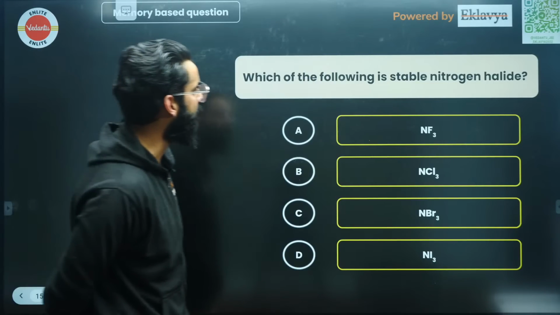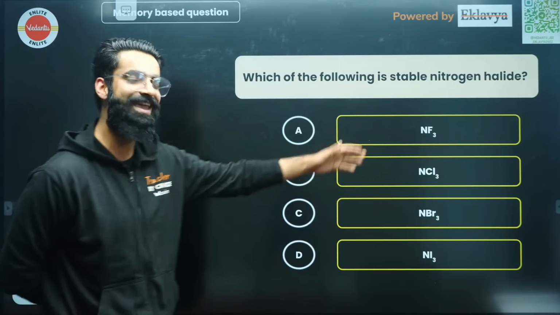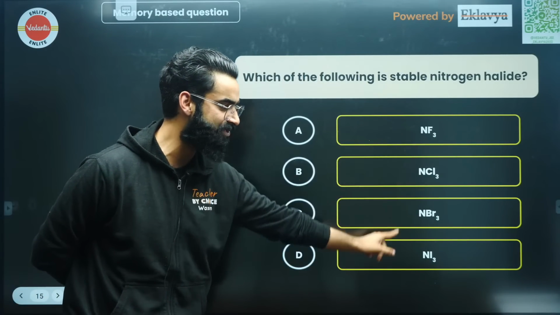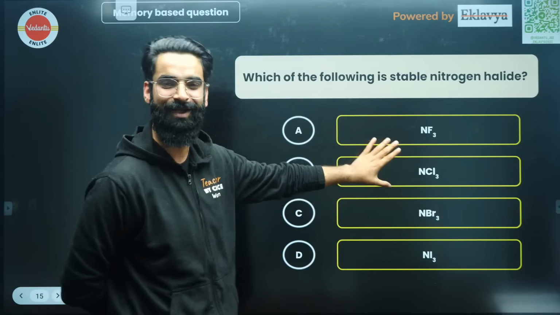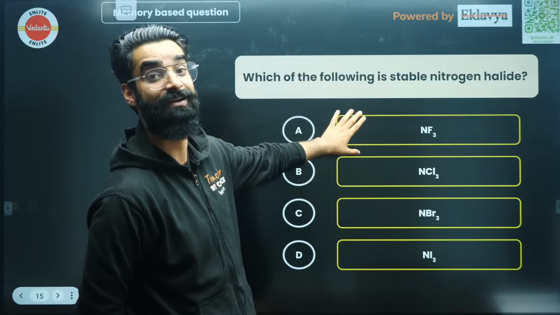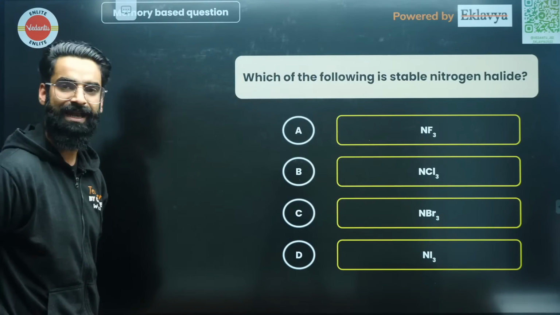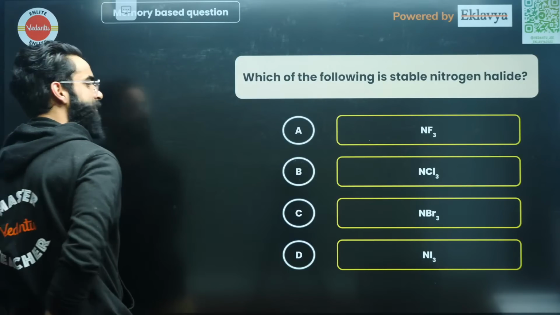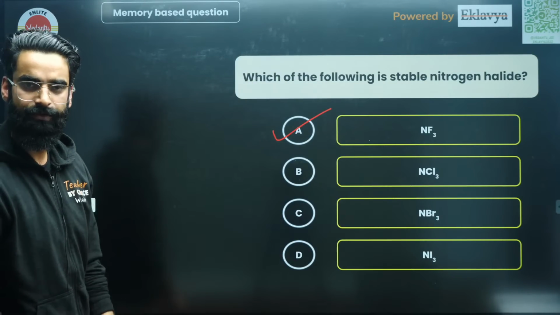Which of the following is a stable nitrogen halide? Just check it. Again, very simple and basic. What do you think should be the answer of this particular question? I've solved many types of questions in the mock test with you guys. I hope you remember, right? That's why I kept on telling you in all these sessions, mock tests are really very important. So let me know which of the following is a stable nitrogen halide. Absolutely, my dear people, it's going to be option A. NF3 is the stable nitrogen halide, right?